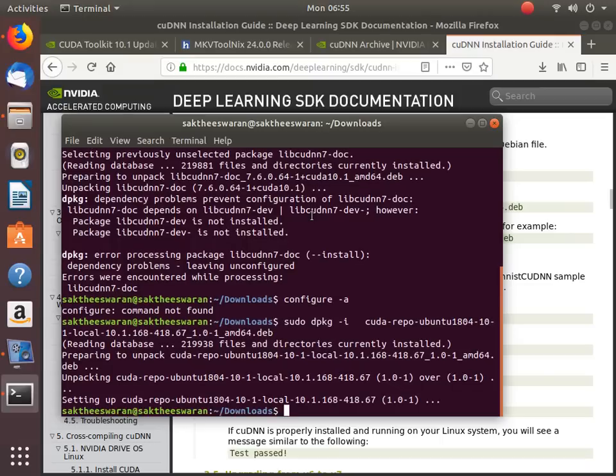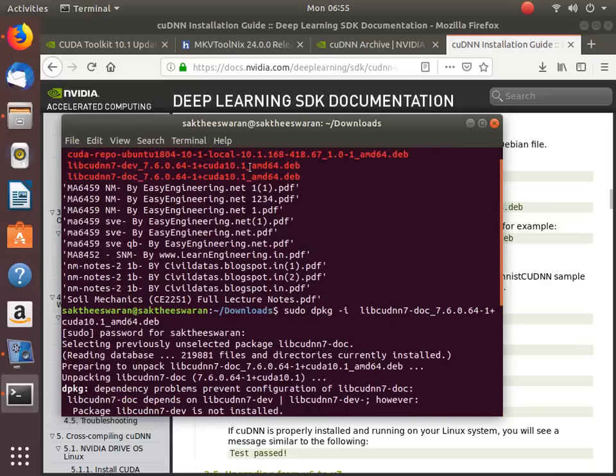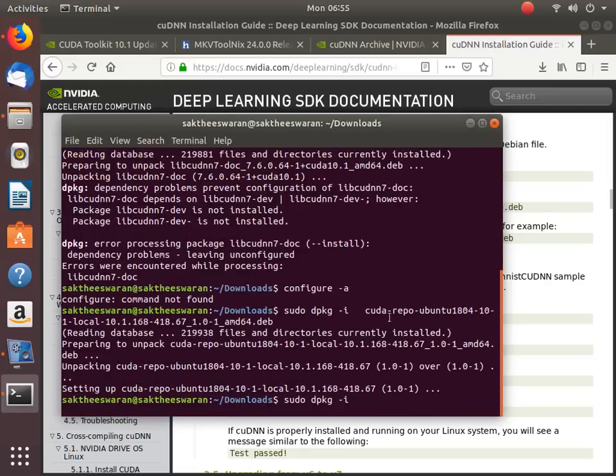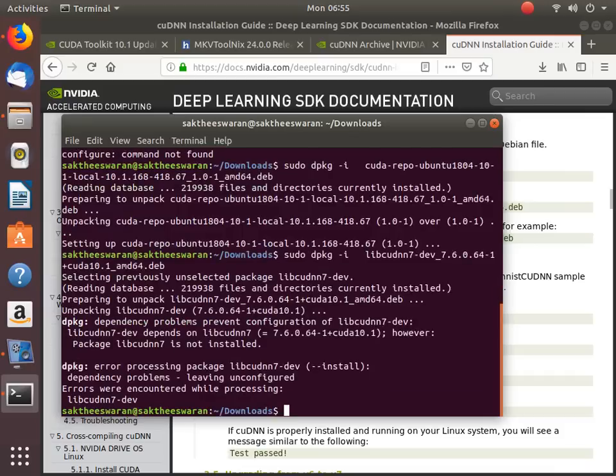Okay, there were no errors, I think so. So let's go with the second one, and it will be the development library. I think at the last you have to go to the doc one. So it is just unpacking it.